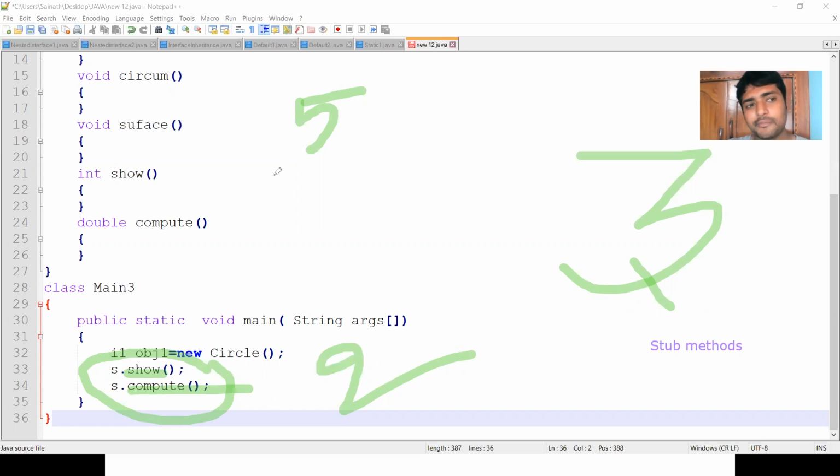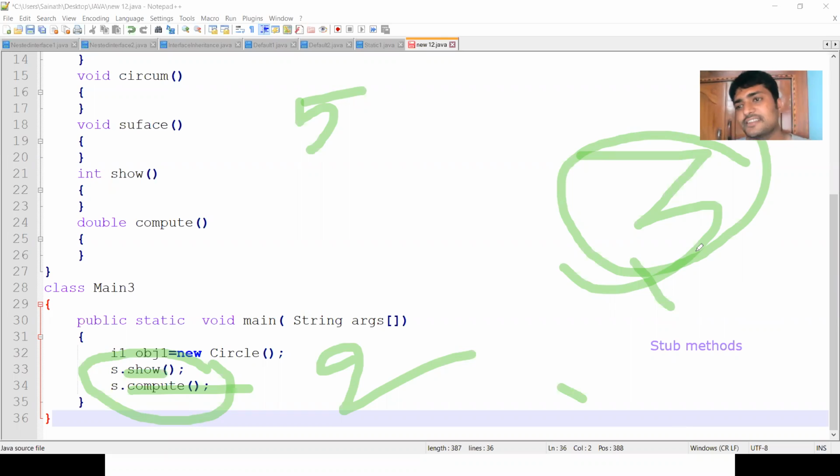I have not used the remaining 3 methods: area, circumference, surface. Those types of methods, which are not useful to the program, are known as stub methods. So this is a small concept.